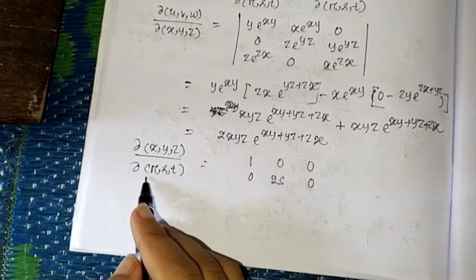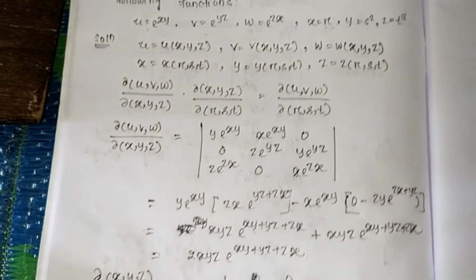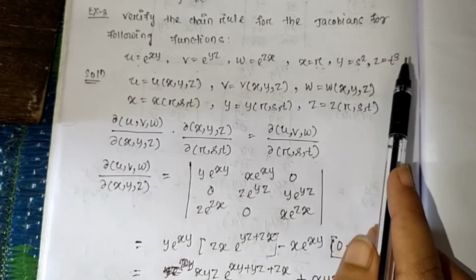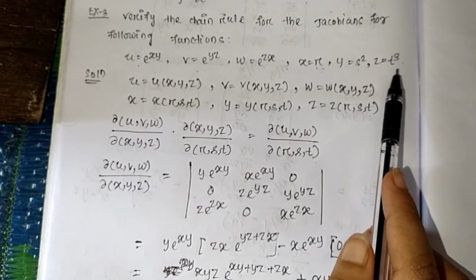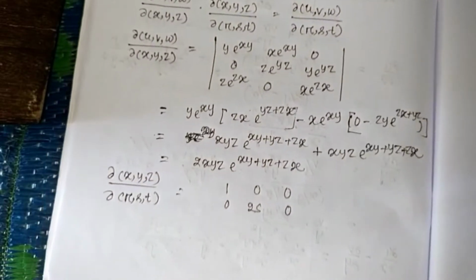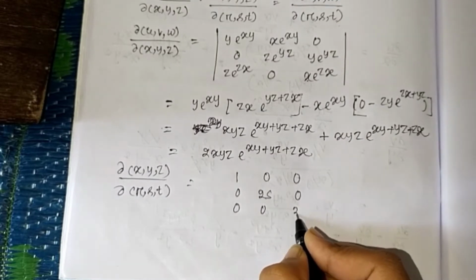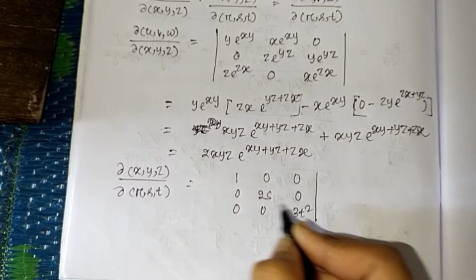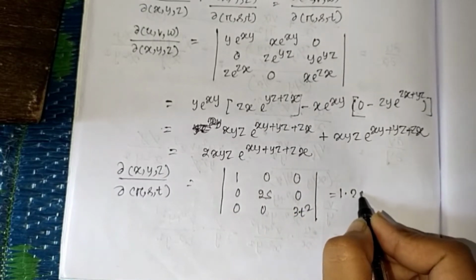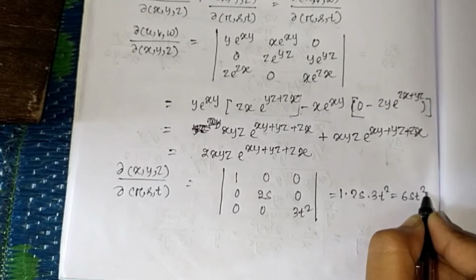Lastly, del z by del r is 0, del z by del s is also 0, and del z by del t is 3t square. So 0 0 3t square. Its determinant is 1 into 2s into 3t square, so it is 6st square.